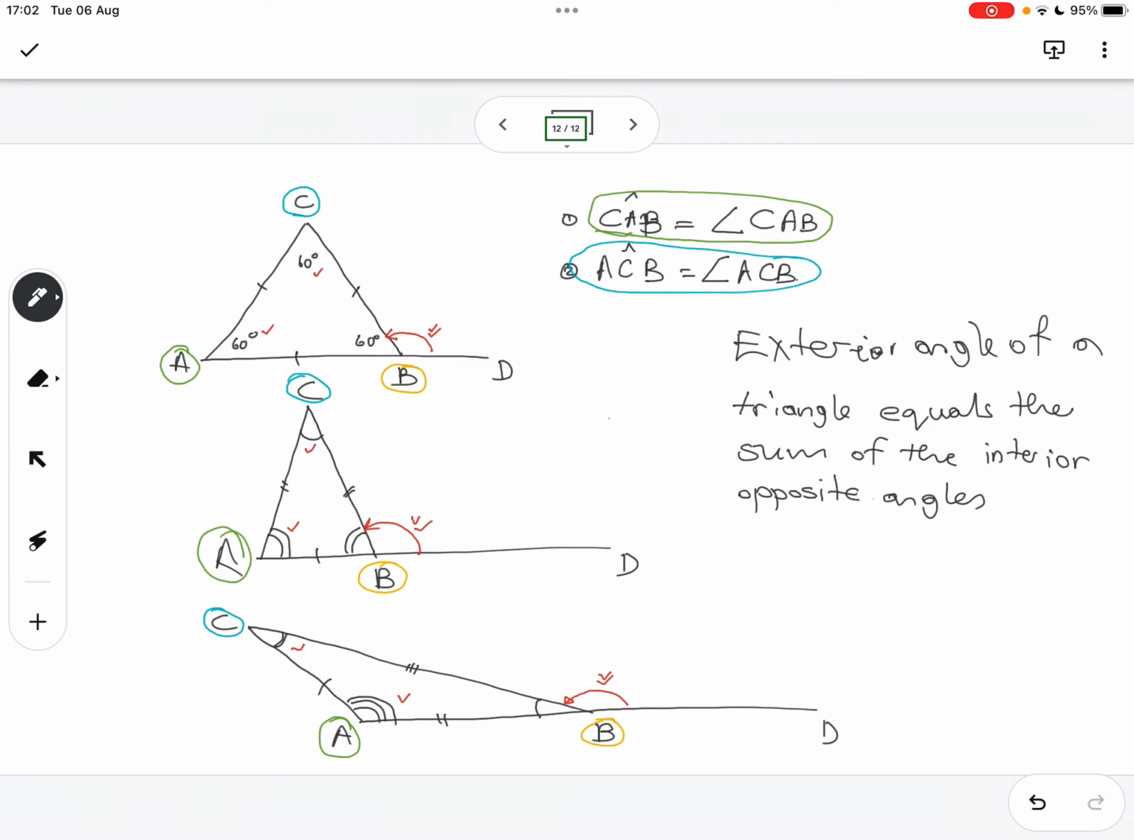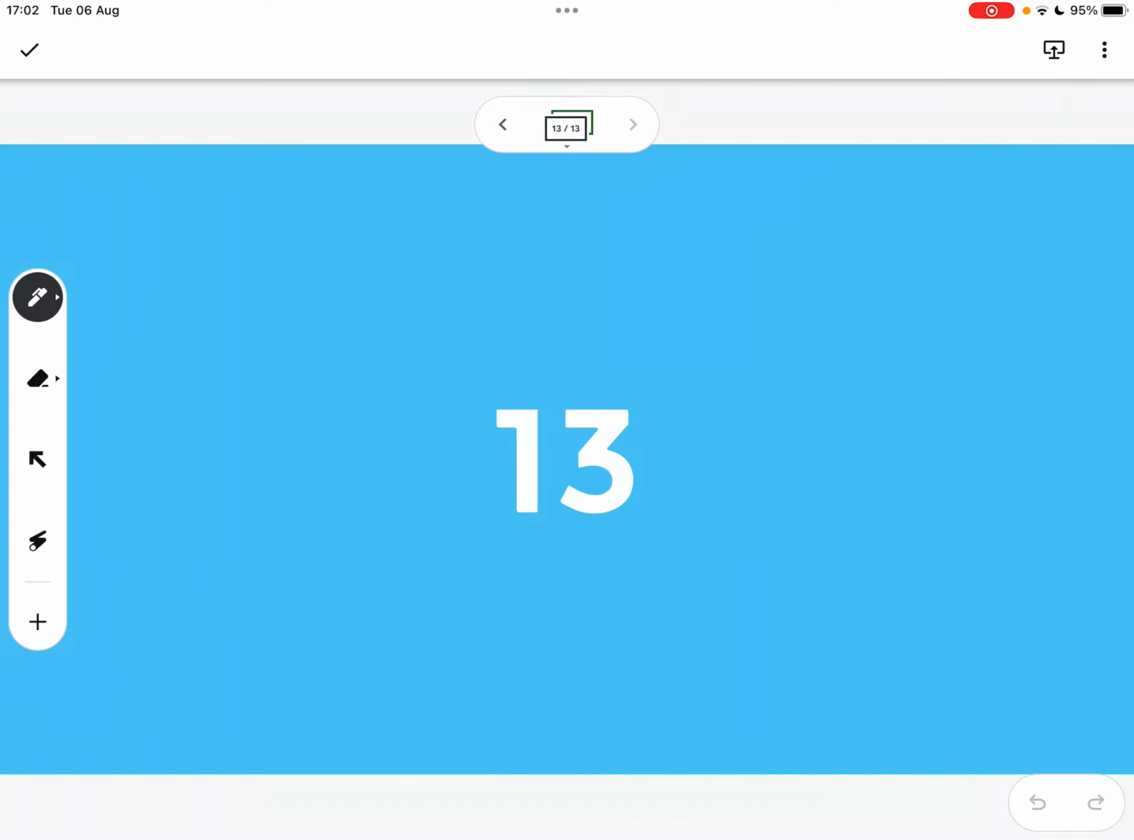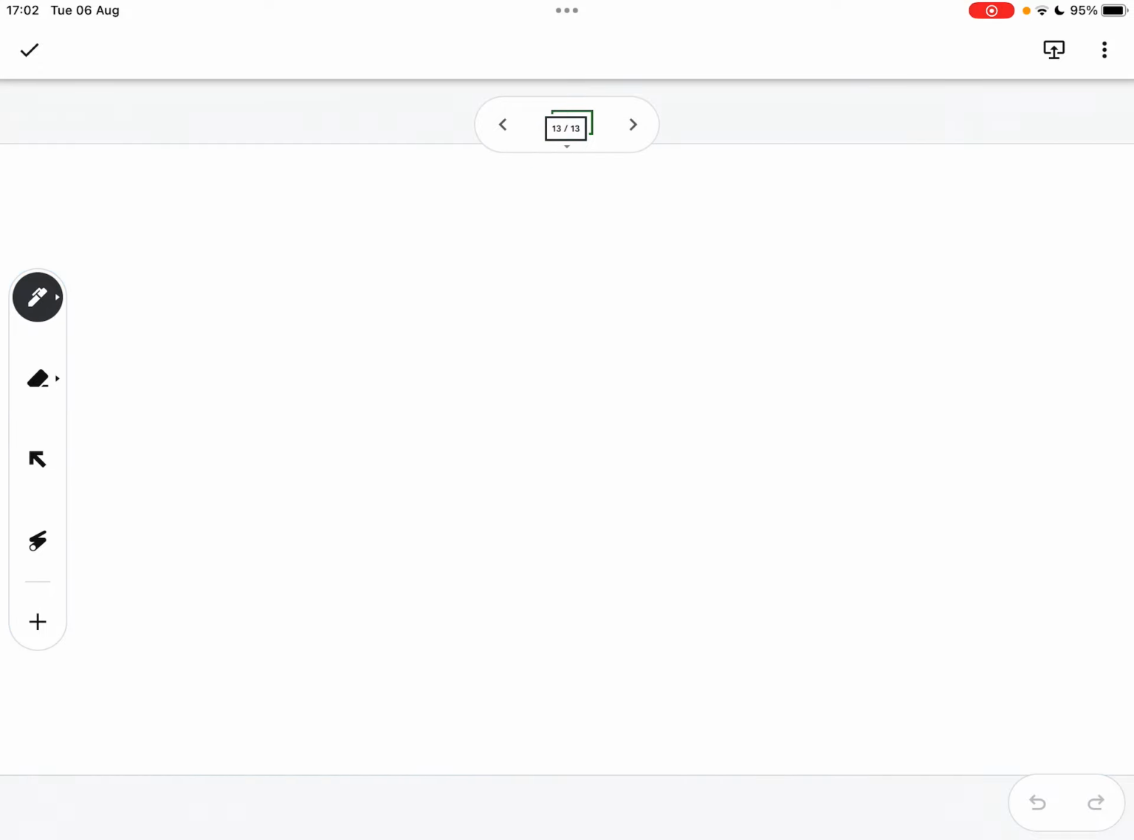So I want us to just pause here so that we can attend to Tabiso's maths, which is factorization. All right. So factorization, what do you understand by a factor? What is a factor?